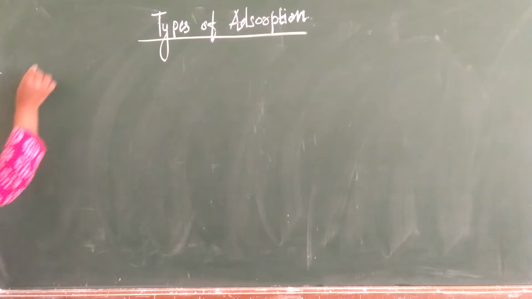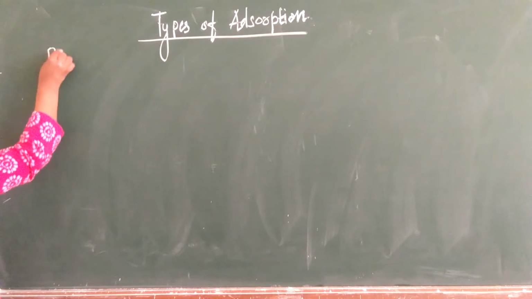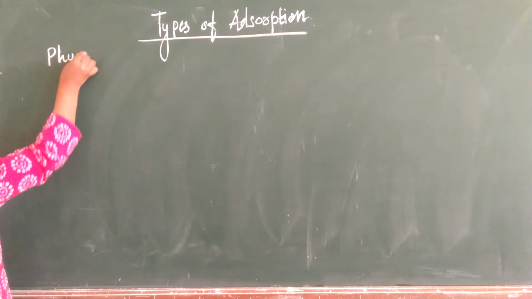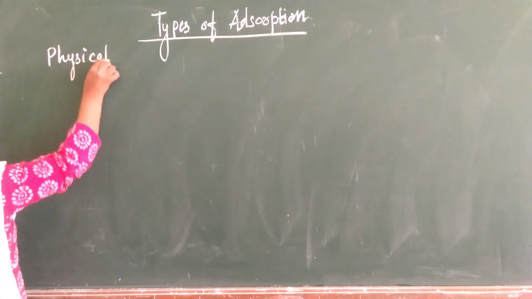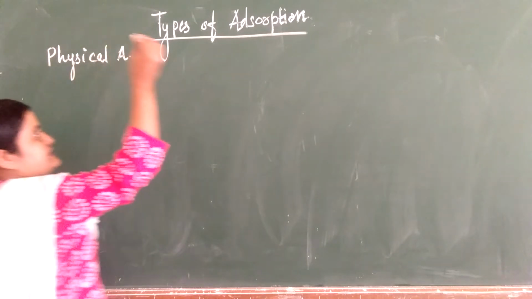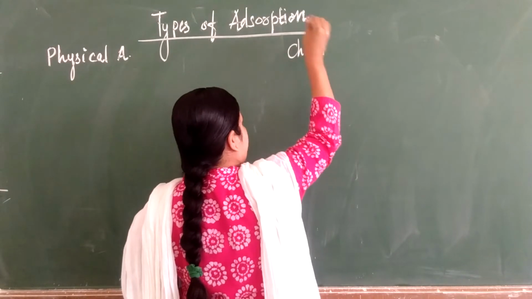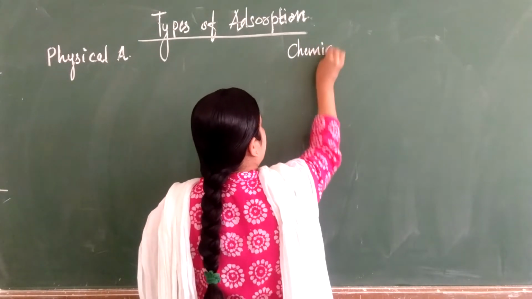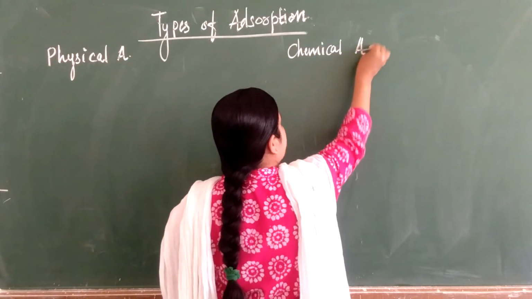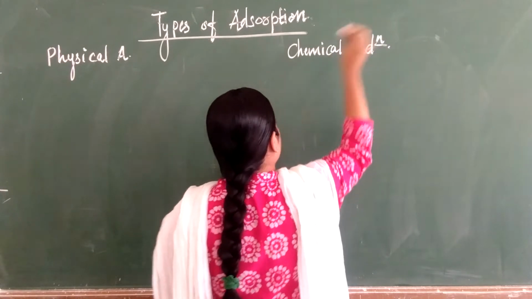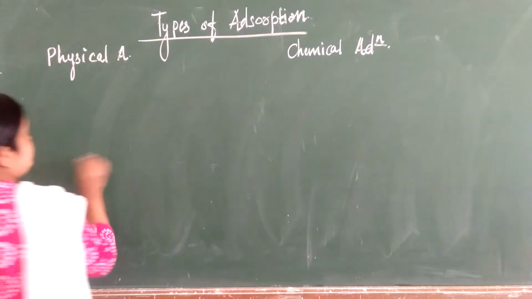Let's see the difference between these two.